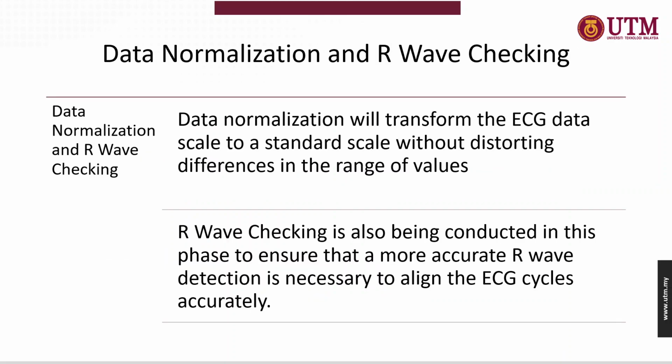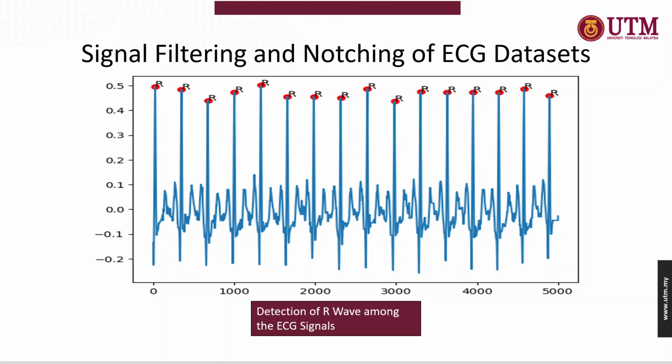Next, the data normalization and R checking. This process has proven crucial as we transform the ECG data scale to a standard scale without distorting any differences in the range of values. The R checking will also be conducted after data normalization in order to ensure that a more accurate R wave detection is achieved, which is necessary to align the ECG cycles accurately.